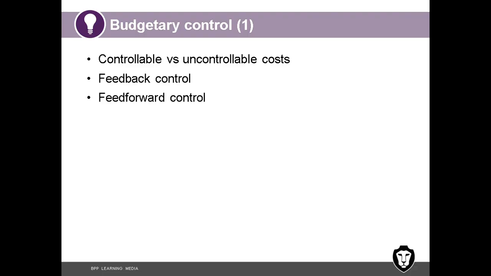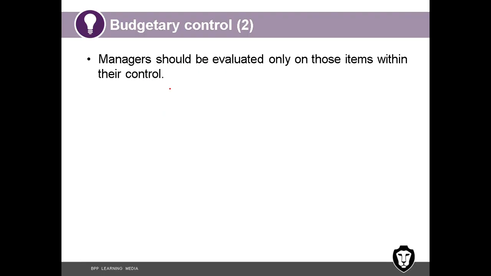So when we discuss about budgetary control, certain terms we need to understand: controllable and uncontrollable costs, feedback control and feed forward control. Let's see one by one. Managers should be evaluated only by those items within their control. That's the meaning of controllable cost. Let's take an example. You are evaluating a restaurant branch manager.